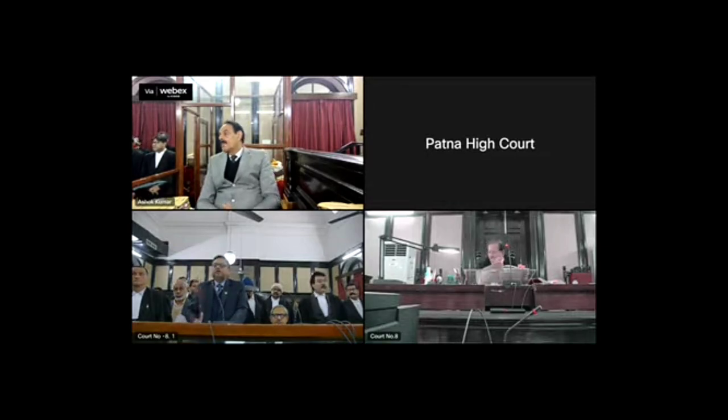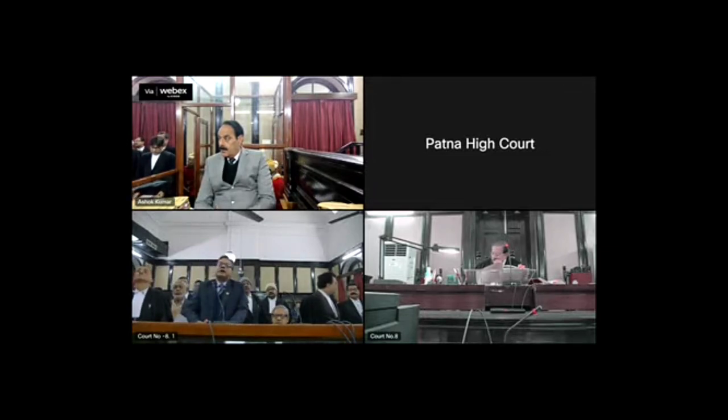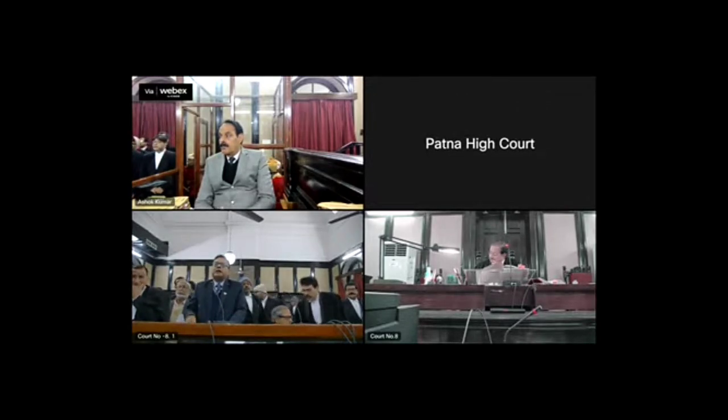After the post-based roster came into existence in 1995 after the Sabharwal decision and Circular of Bihar government number 117 dated 1995, the first advertisement which was issued was in the year 1997, and the appointments took place sometime in 2003. The second advertisements were published in the year 2014 by the Bihar Public Service Commission, and this is the 3rd round of recruitment which is being done by the Bihar University Service Commission.